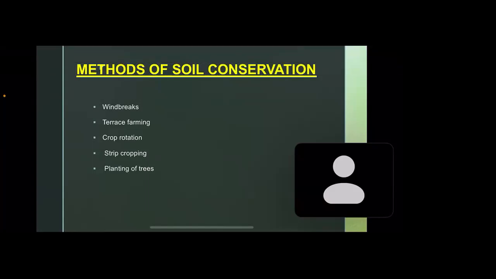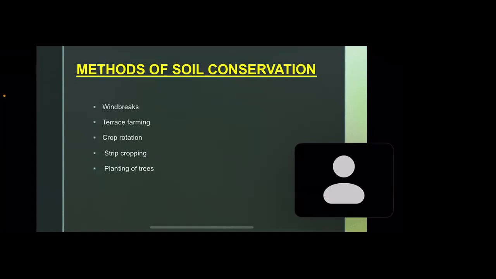The second one is terrace farming. It involves creating uniform leveling on hill slopes. By doing terrace farming, we can conserve soil and protect it from being eroded.